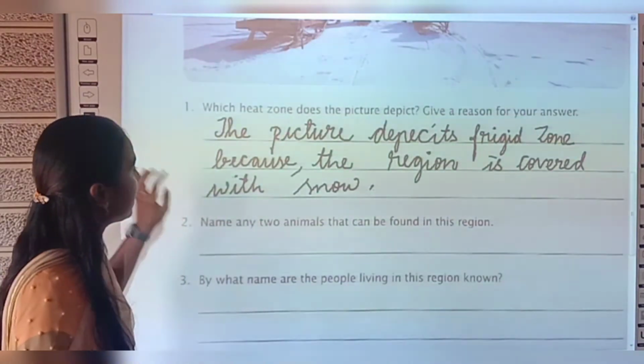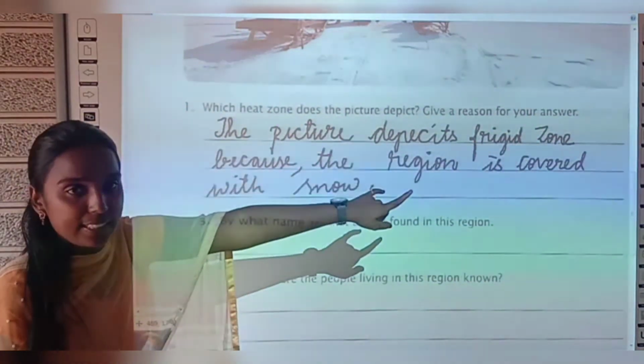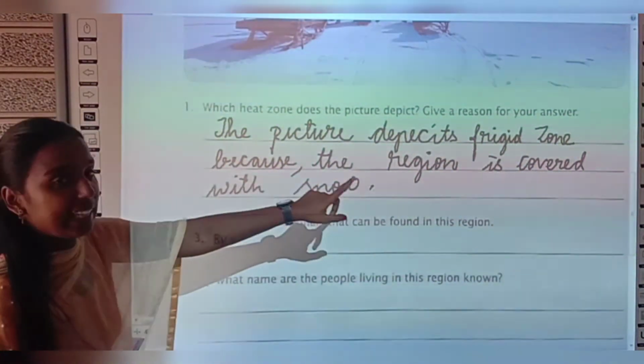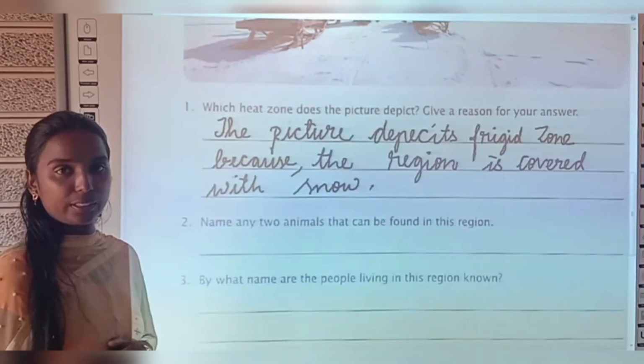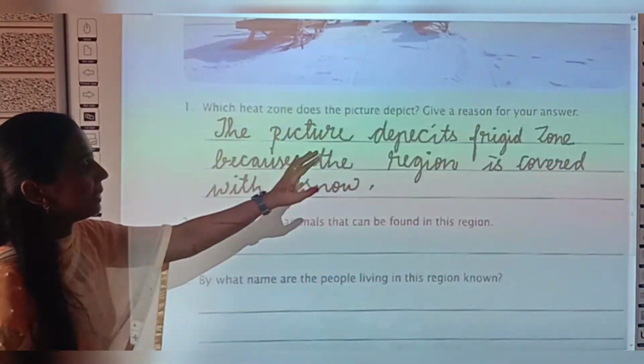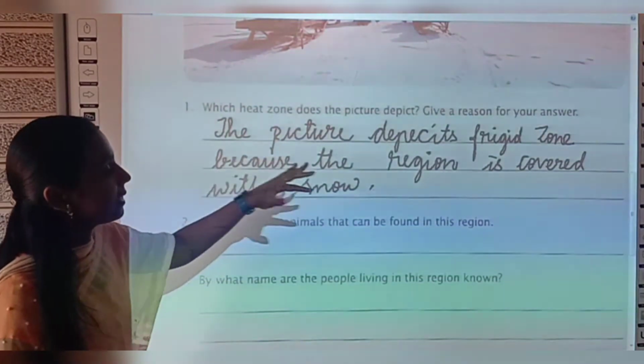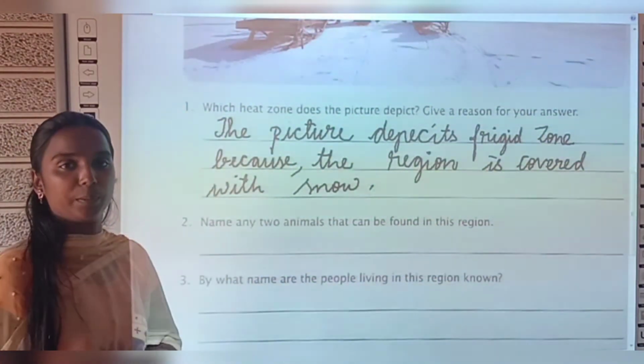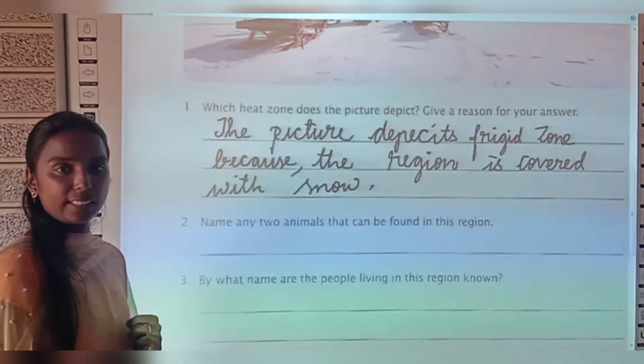So, yes, write the answer. The picture depicts frigid zone because the region is covered with snow. Okay, write: this picture depicts frigid zone because the region is covered with snow. Done. Shall we move to the second question?